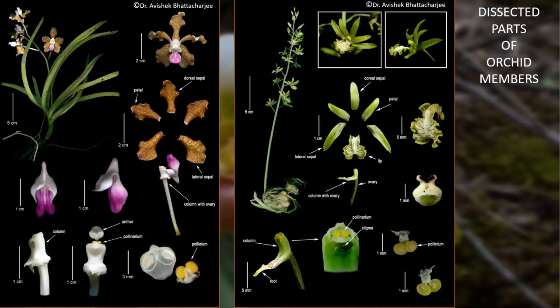So here you see the 2 plants, Vanda tessellata and Eulophia andamanensis. Here in the dissected photoplate you clearly see that the sepals and the petals are dissected, and the labellum part, which is attached with the column and ovary, is seen here. This is the column with ovary and the labellum.